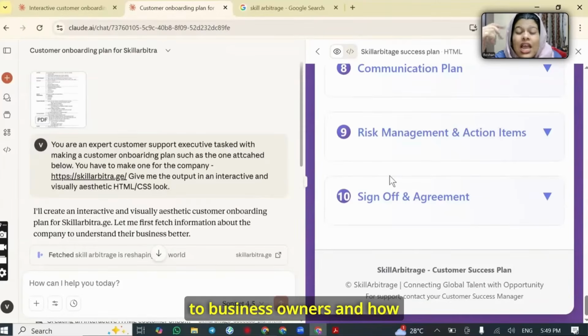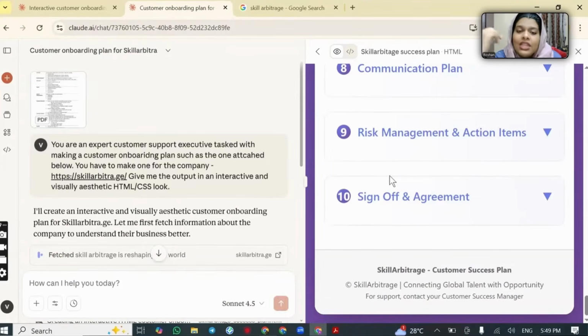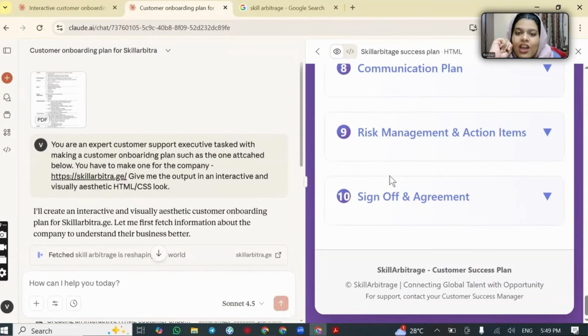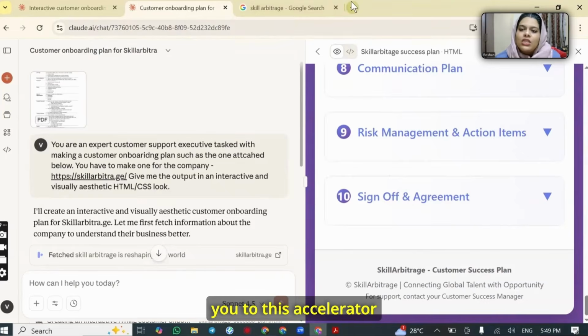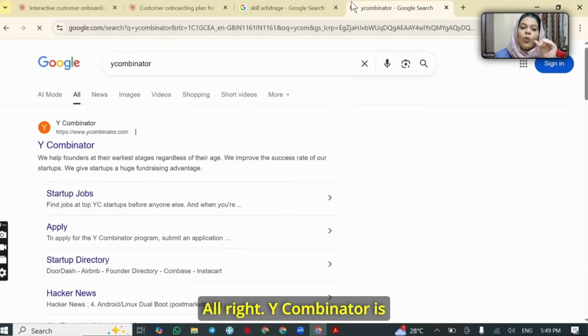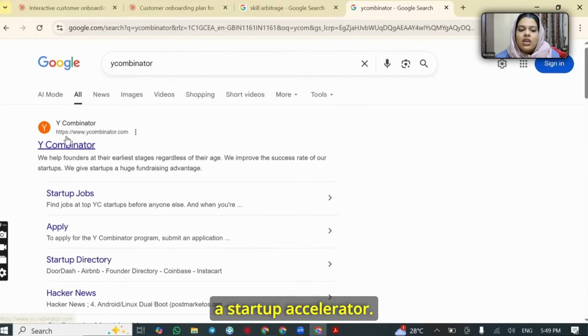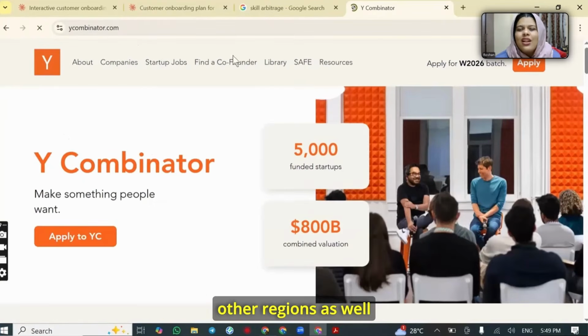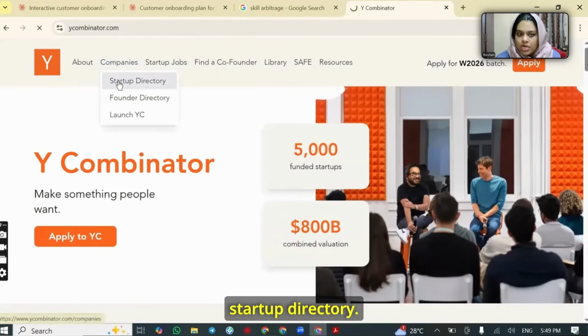Now we understood how big of an opportunity this is, how big of a deal this is to business owners, and how to actually do this. The next thing we have to do is actually find companies that require this specific plan, right? For which I'm going to take you to this accelerator website called Y Combinator. All right. Y Combinator is a startup accelerator. So it has all the startups and small companies that are there in the US and other regions as well, listed in it. What I want you to do is go on to the companies and startup directory.